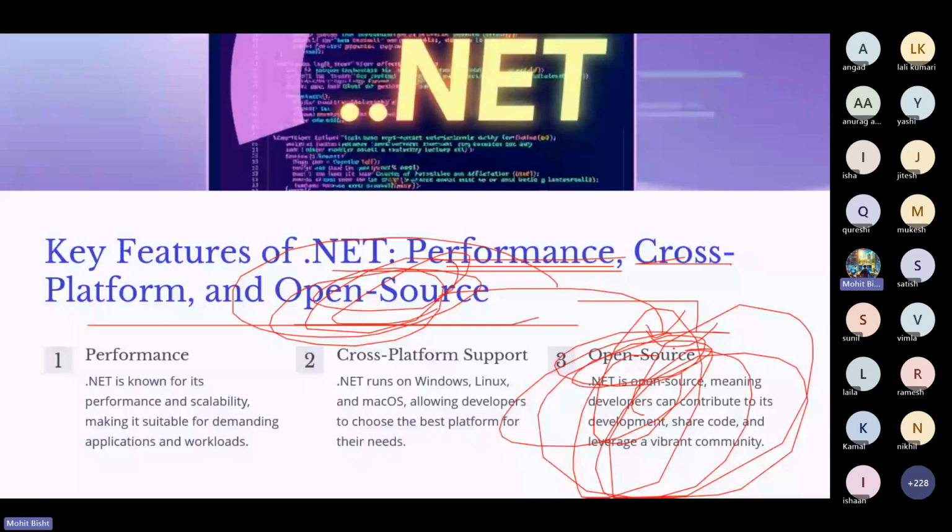Instead of expanding the cost in developers or the application, suppose the load has come and the application went down, so the consumer interaction will be bad for the brand, right?